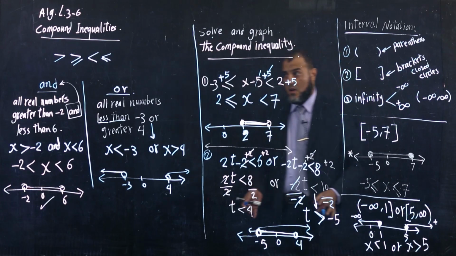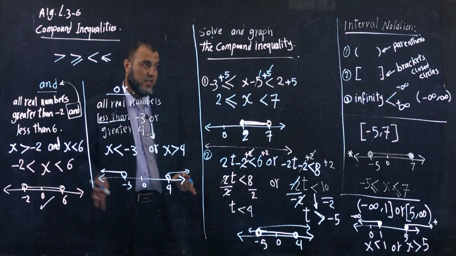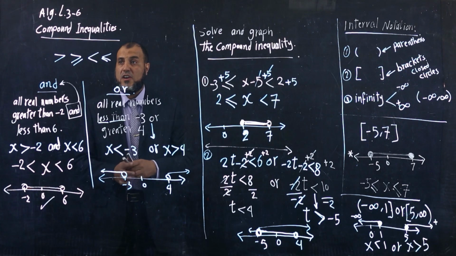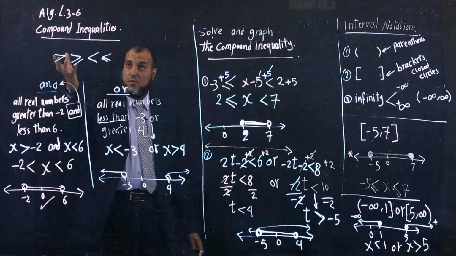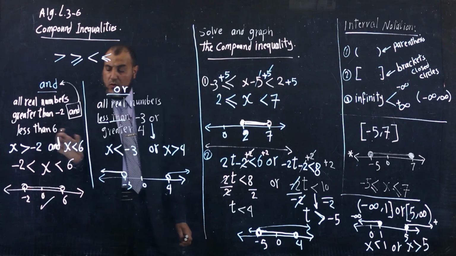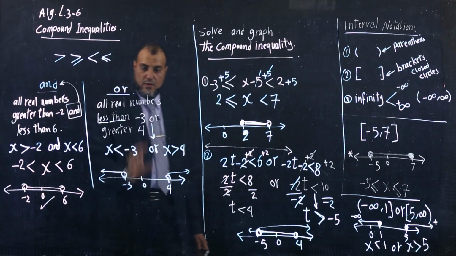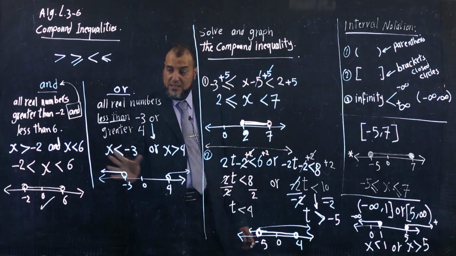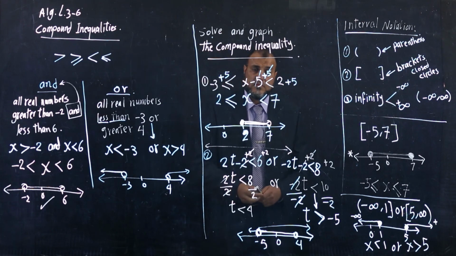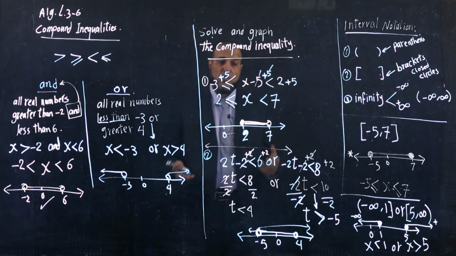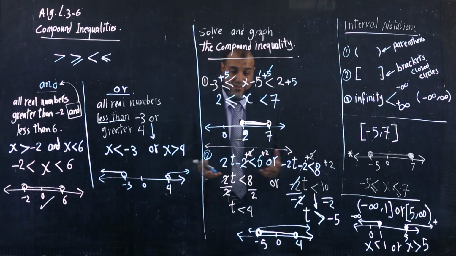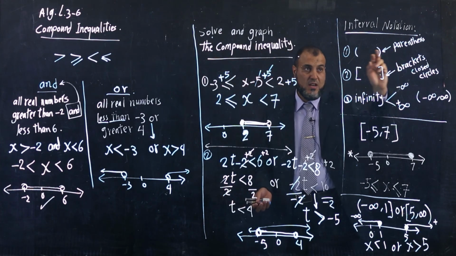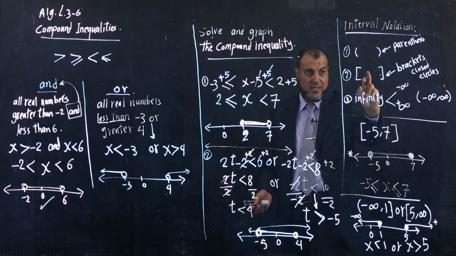Okay guys, this is all the lessons and the main points of this lesson. So the lesson is very easy as you see. Let's summarize. Here we talked about what compound inequalities are: two inequalities joined by "and" or "or," and how to write them. After that, we talked about how to solve the compound inequality and graph it. And the third part of the session is about interval notation. Don't forget to focus on these symbols.